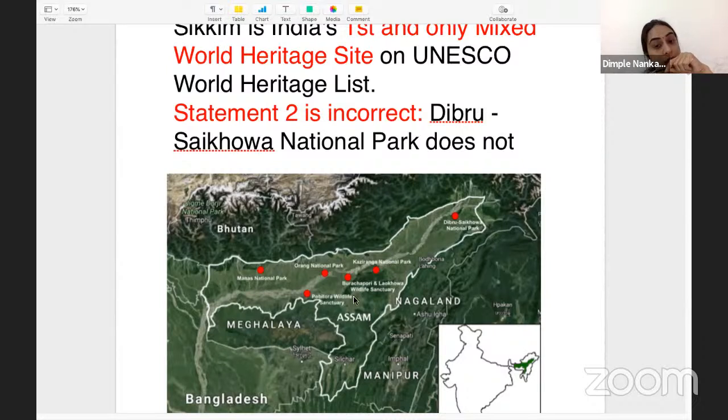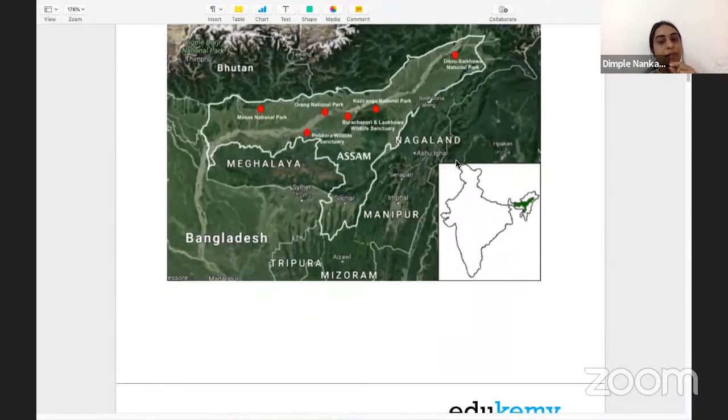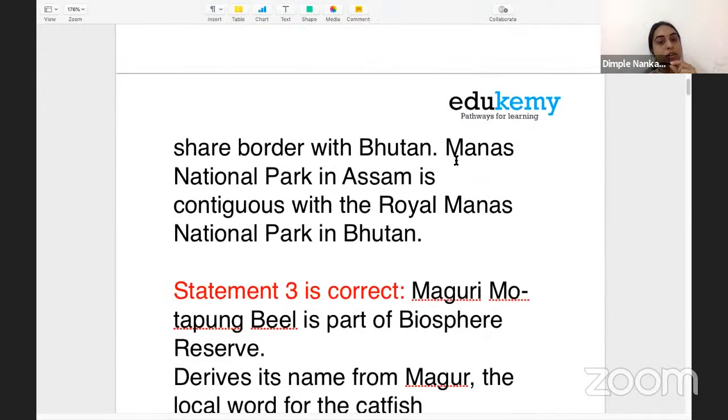But remember the location also. Dibru-Saikhowa borders Arunachal Pradesh and it is not bordering Bhutan. The Manas National Park borders Bhutan. So not only the mnemonics, but also the geographical location of the national park becomes important. That is why reading the atlas is important. From this knowledge, you can easily eliminate statement 2: Dibru-Saikhowa does not border Bhutan. Rather, it is Manas that borders Bhutan.